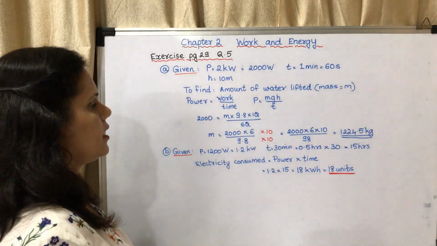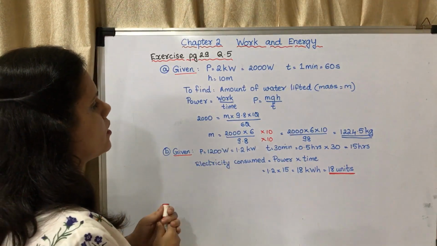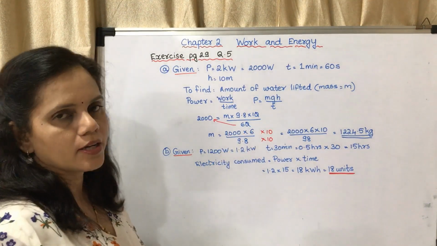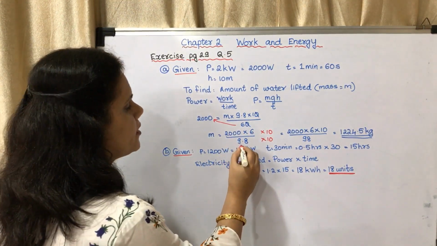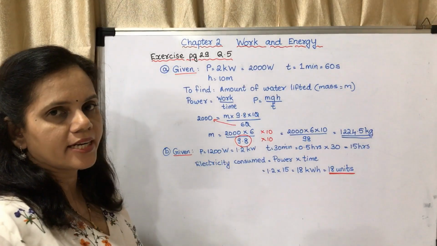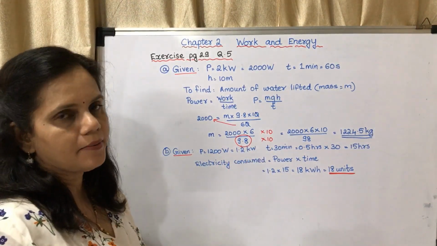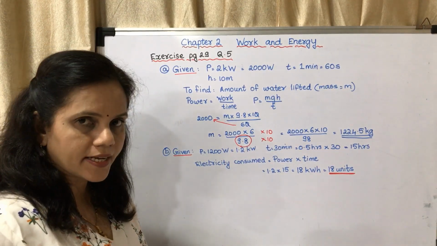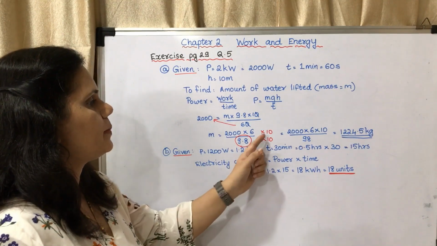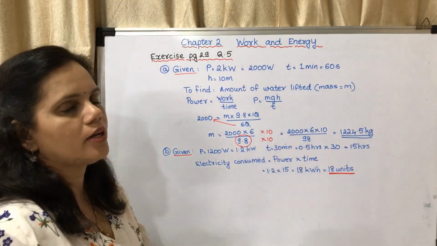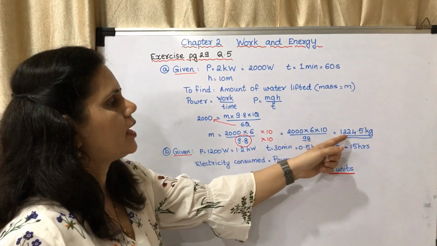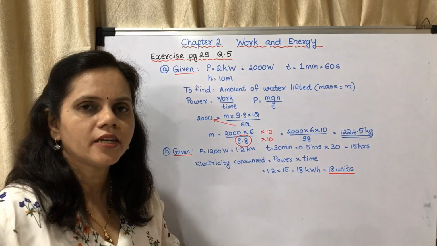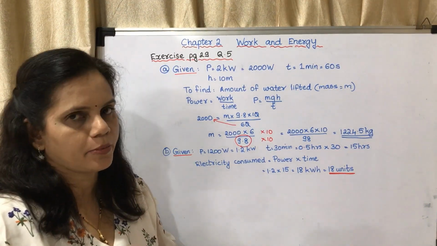0 0 cancel. So m is equal to, you are cross multiplying this, so it will become 2000 into 6 upon 9.8. You have to get rid of this decimal. To get rid of that decimal, I am multiplying it with 10. If you multiply the denominator with 10, you have to multiply the numerator also with 10. So it becomes 2000 into 6 into 10 upon 9.8. When you calculate this, you will get 1224.5 kg. Okay, this is an important question.